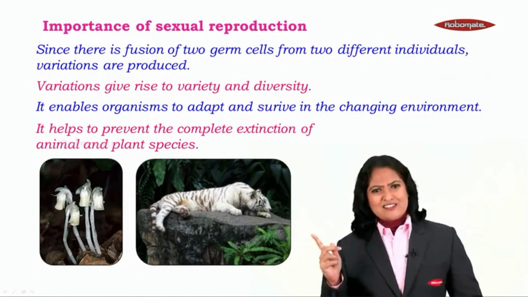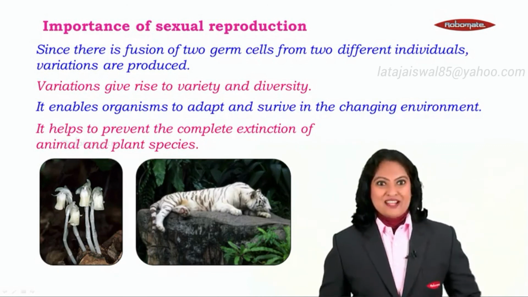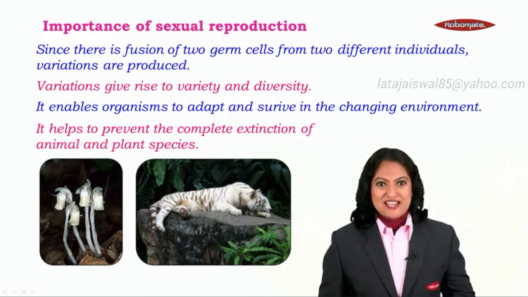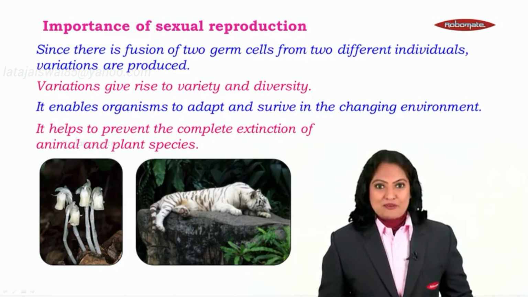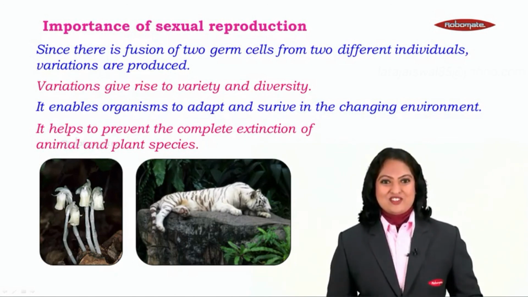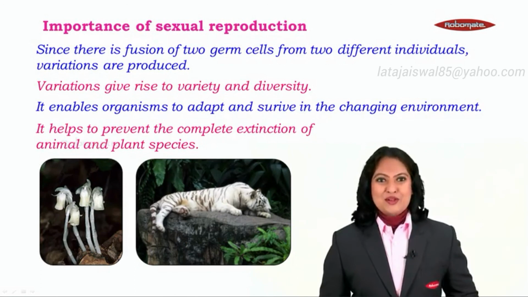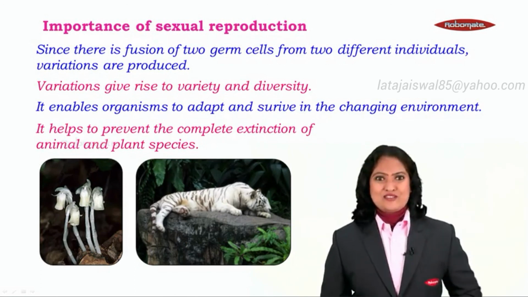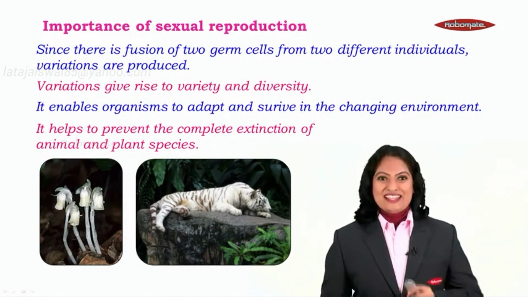A very classic example is the Indian pipe plant that we learned about in the earlier modules. It got adapted to the saprophytic mode of nutrition and was able to save itself from extinction. Now with this, students, having learned the importance of sexual reproduction, we end this module.